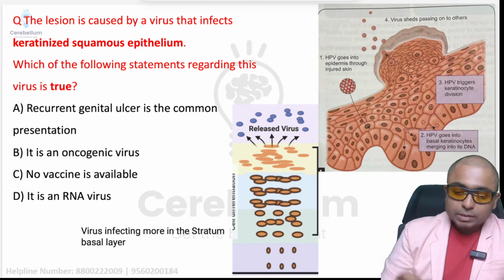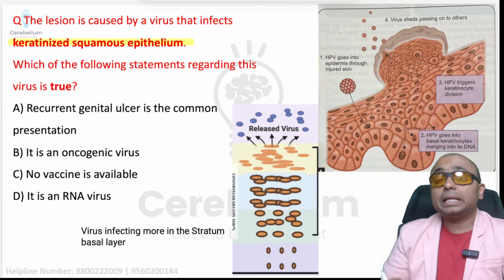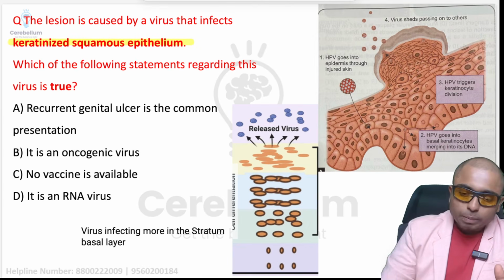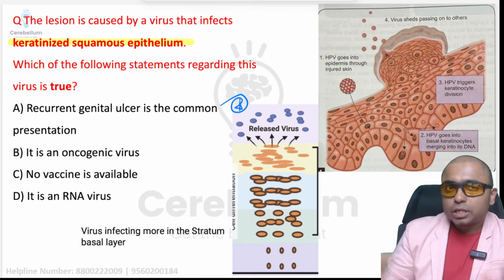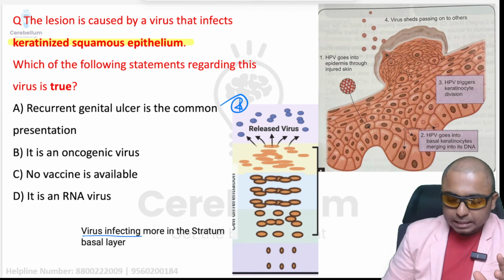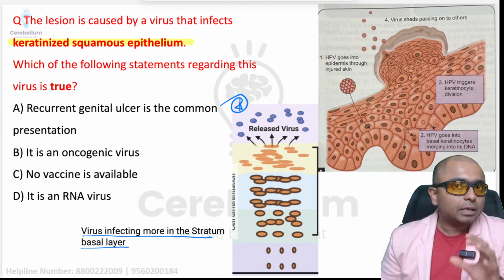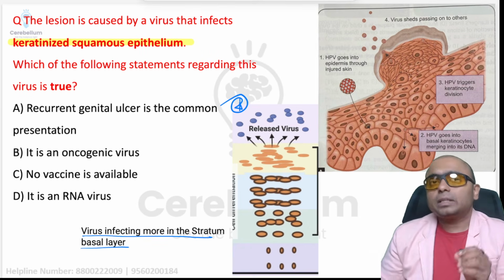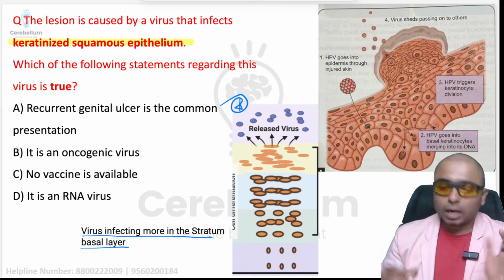So this is an interesting question. It is mentioned that the virus is infecting keratinized squamous epithelium, and you need to identify the correct statement. Students told me that this was the picture given, and it was mentioned in the image that the virus is infecting more in the stratum basale layer. And in dermatology, remember, the virus which loves to infect the basal layer is HPV, human papilloma viral infection.